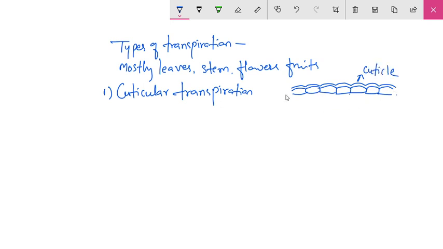It is observed that when plants grow in high light intensity, they show a thick cuticle. But when the plant is grown in shady conditions, it has a thin cuticle. This cuticle is impervious to water. Therefore, it is there to avoid the loss of water.